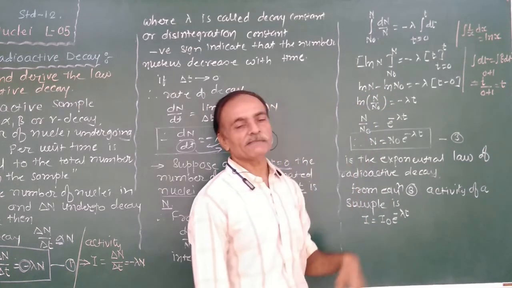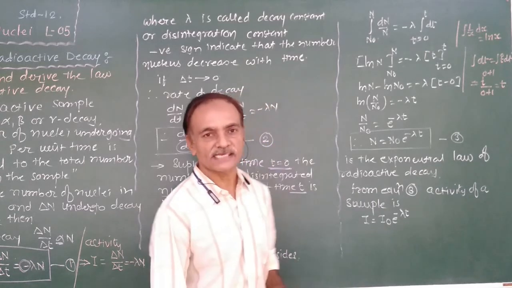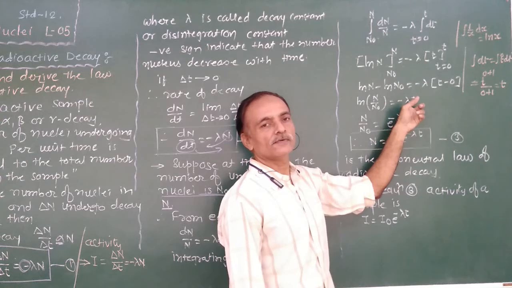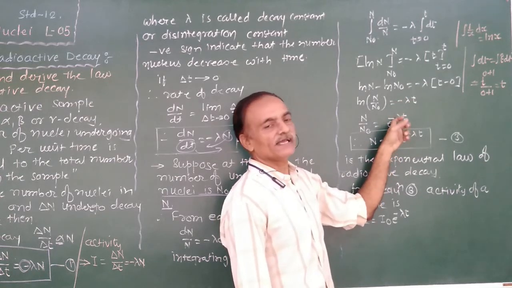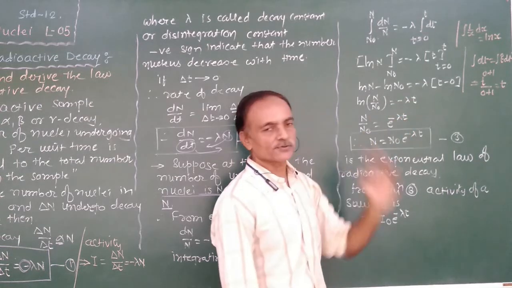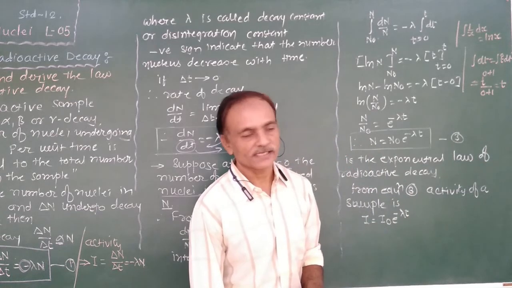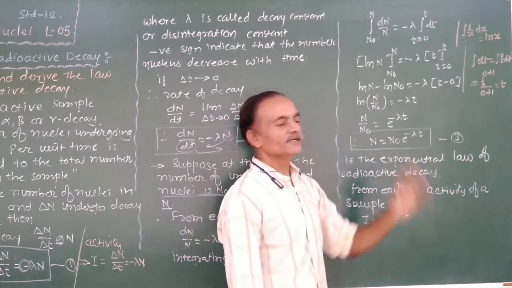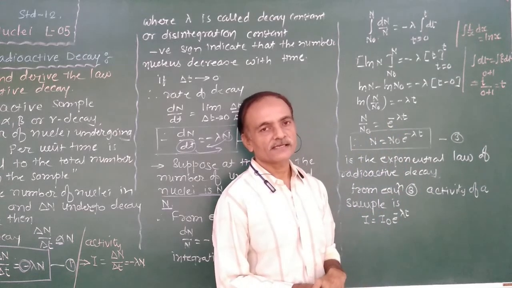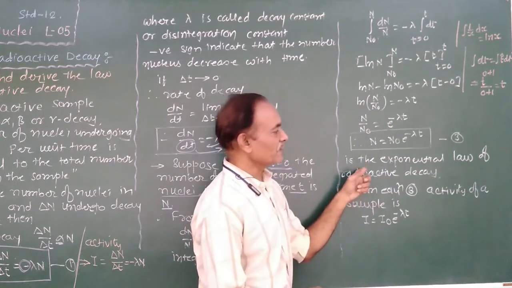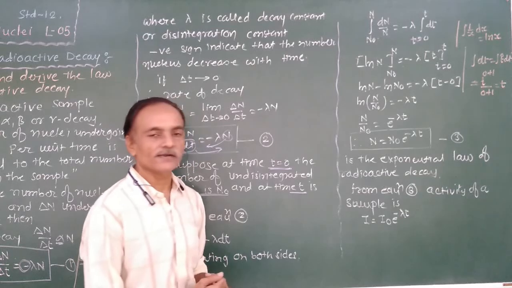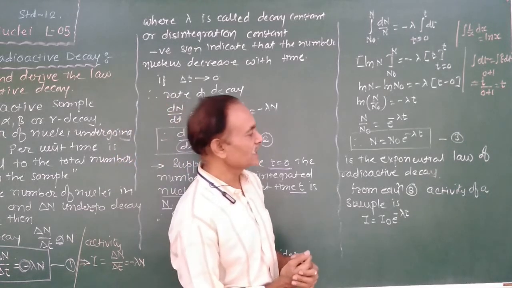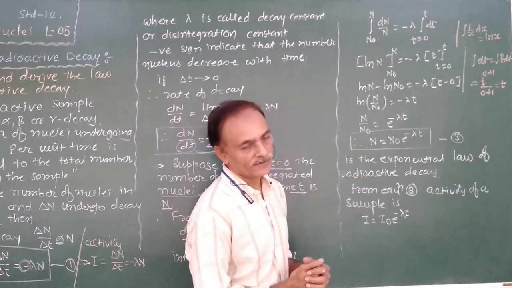Remove the ln, that means taking both sides base e. Therefore, n upon n0 is equal to, left hand side in exponential form, e to the power minus lambda t. Right? Therefore, n is equal to n0 e to the power minus lambda t. This is the exponential law of radioactive decay. This equation is known as the exponential law of radioactive decay.